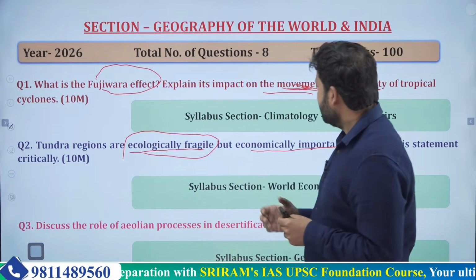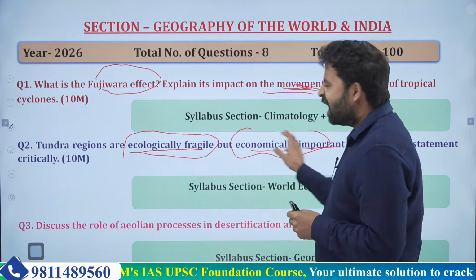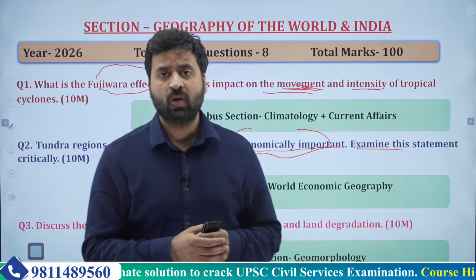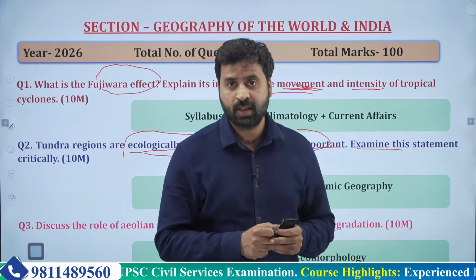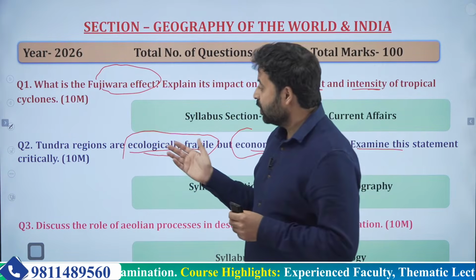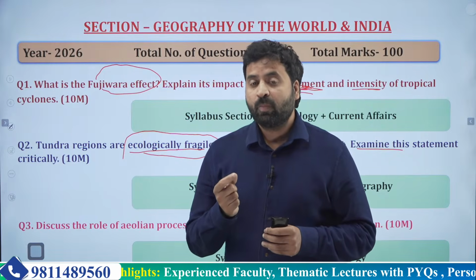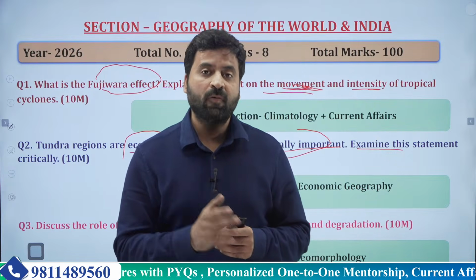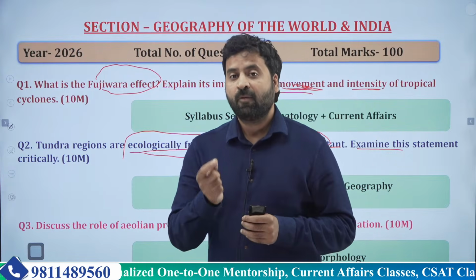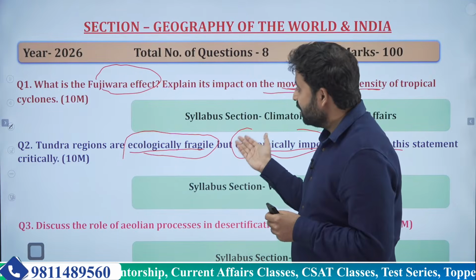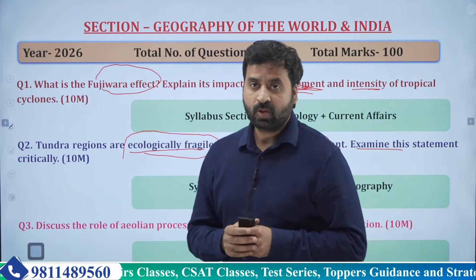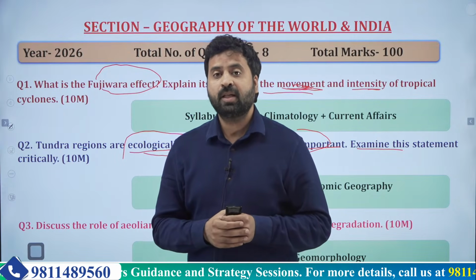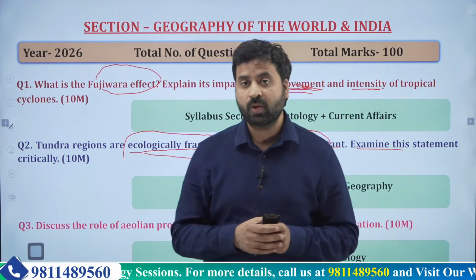Now the second thing UPSC is asking, almost contradictory to the first aspect: why they are economically important. For example, you talk about the Arctic region. Most of it comes under the tundra region. Countries surrounding the Arctic region are fighting with each other. Why? Because a lot of natural resources in terms of fossil fuels are there, especially crude oil and natural gas. Then there are many mineral resources as well.